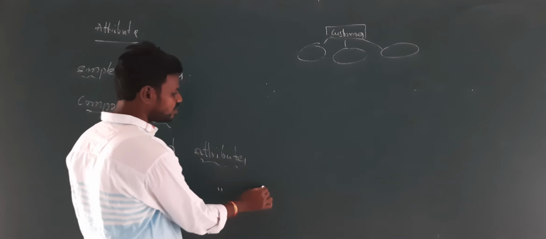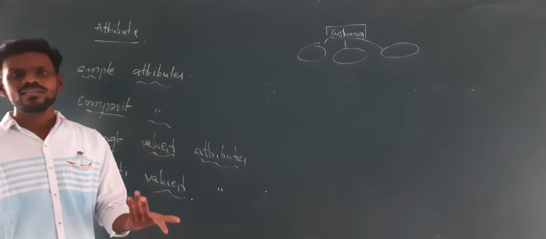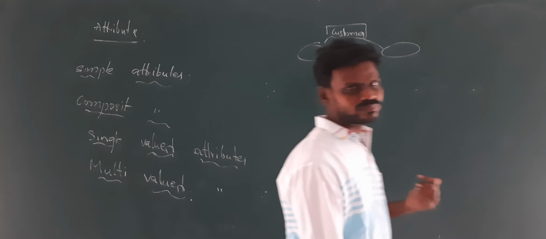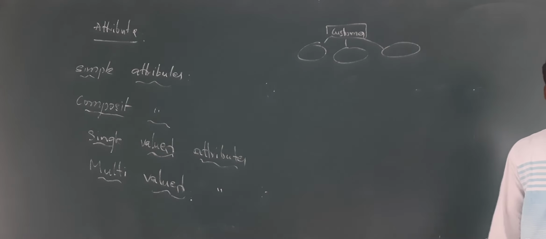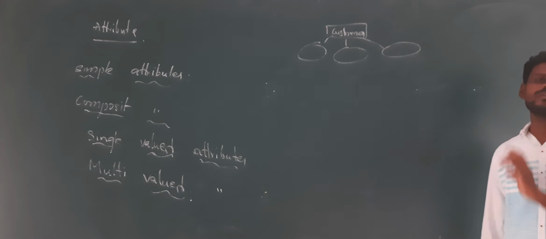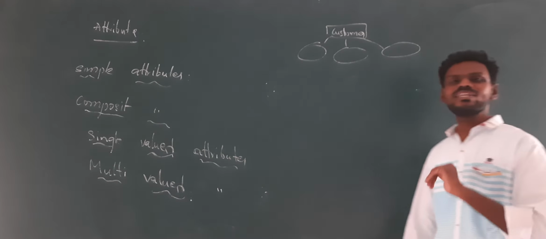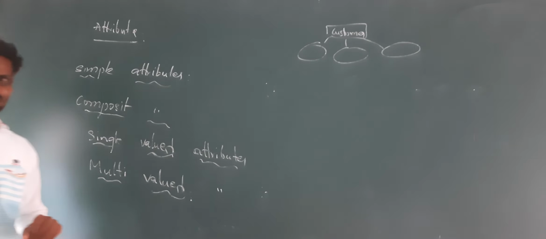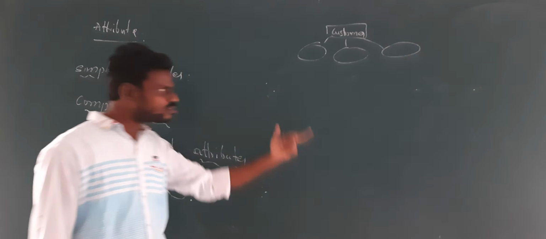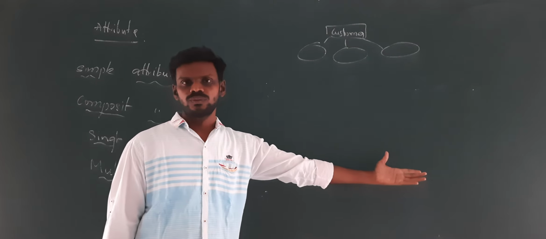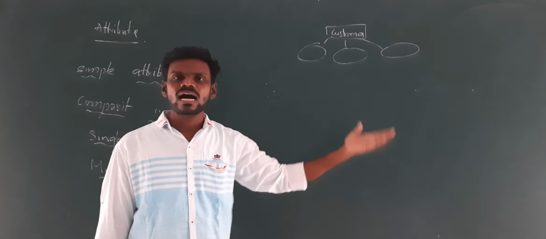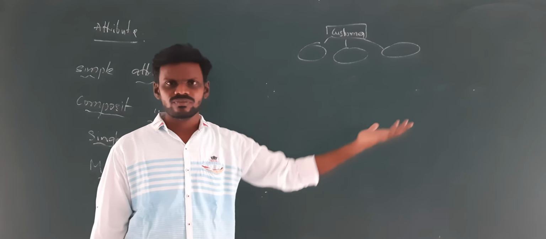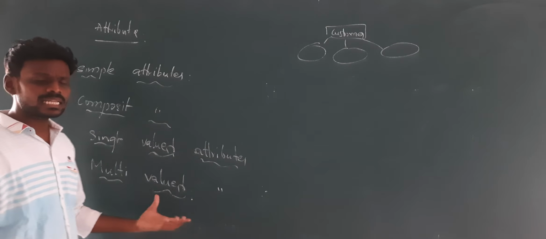And the next one is multi-valued attributes. This example is given for mobile numbers. Why? Because you use so many mobiles and SIM cards, so you will not have only one number. You will have one number for college and one for home, because college people will call you at home, and when you want to call your home, you will call some other number. When you have that column called phone number, you can have multiple numbers in it. For example, car model: in yesterday's example we took a car. Car colors: a car may have different colors. In that particular column, we can enter what?